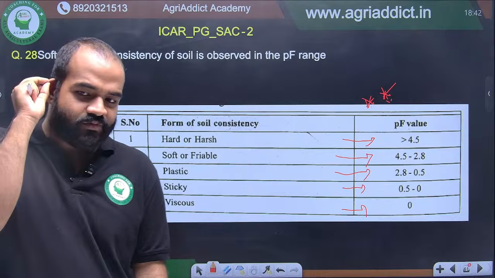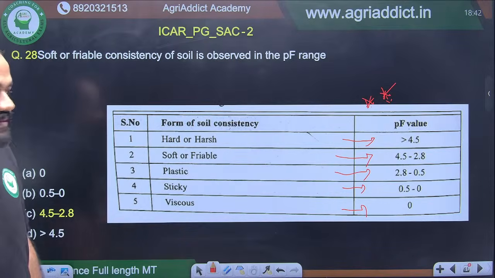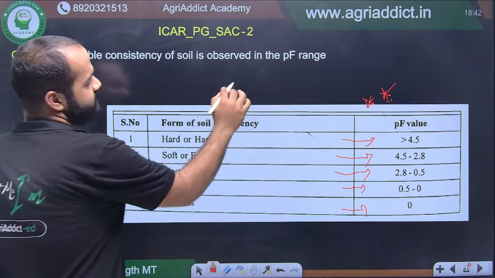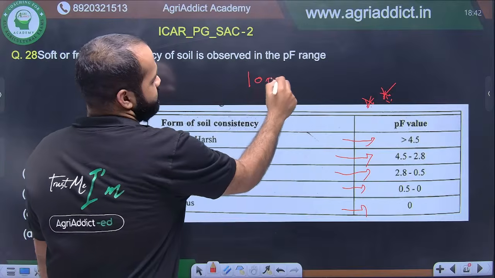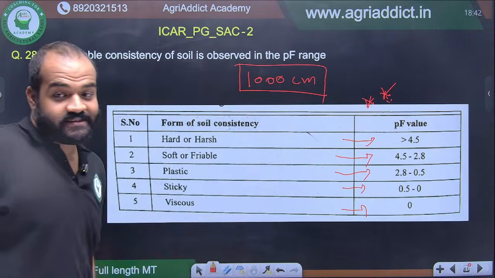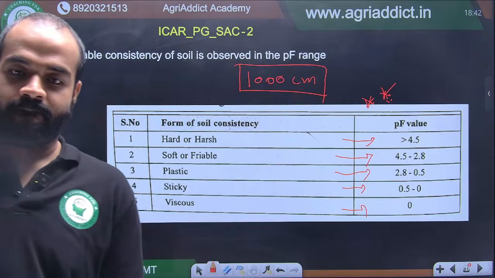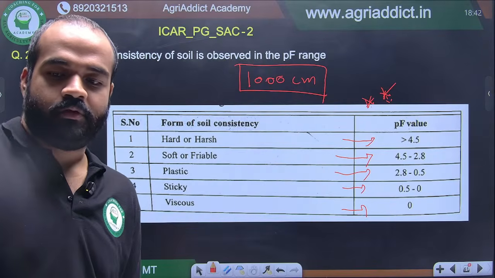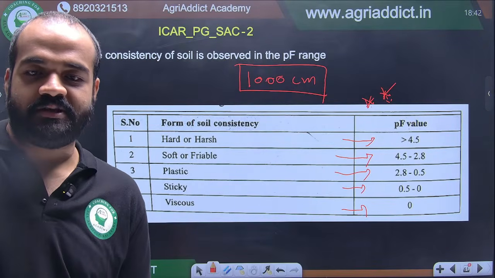Yesterday I have put one question in the group. I don't know how many of you are in that group of AgriAddict. Okay, say suppose there is 1000 centimeter of column of soil water. So what is the pF value in that case? What would be the pF value for 1000 centimeter?